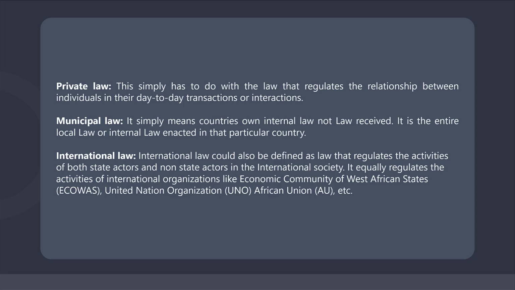International law. This has to do with the law that regulates the relationship between the state and other states in the international society. International law could also be defined as law that regulates the activities of both state actors and non-state actors in the international society. It equally regulates the activities of international organizations like Economic Community of West African States, ECOWAS, United Nations Organization, UNO, African Union, AU, and so on.